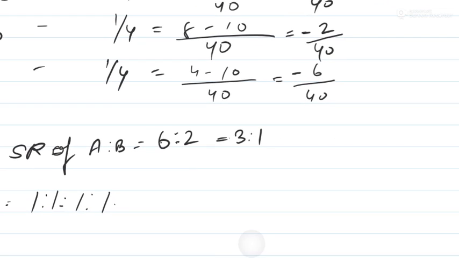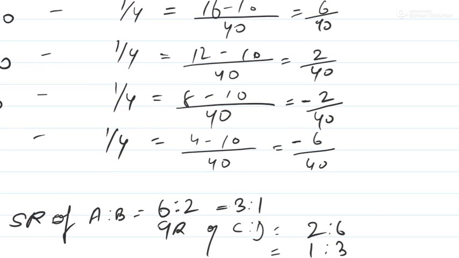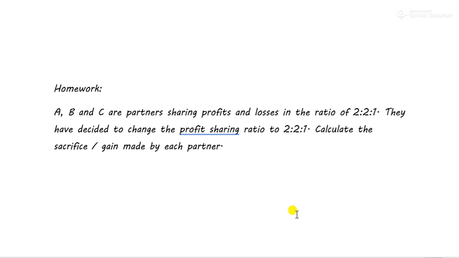And the gaining ratio of C and D is equal to 2 is to 6 or 1 is to 3. Okay, so the gaining ratio of C is to D is 1 is to 3, and the sacrificing ratio of A is to B is equal to 3 is to 1. Based on these sums, this will be your homework for today. Very short homework, so please try and do it.